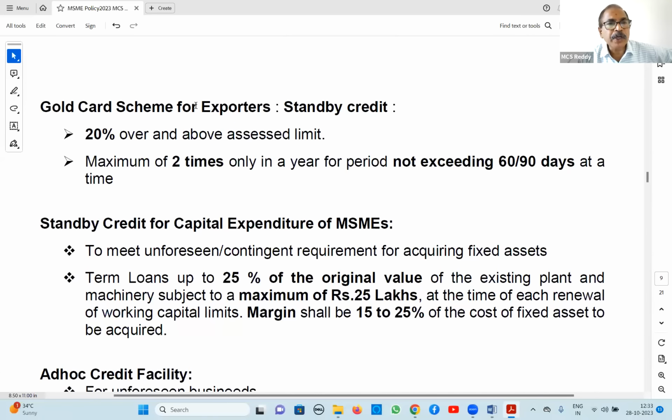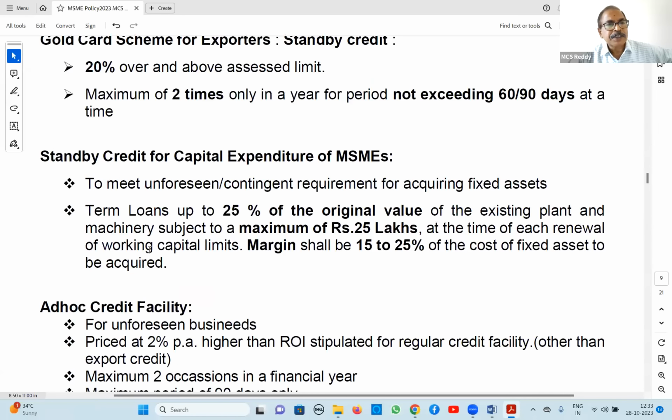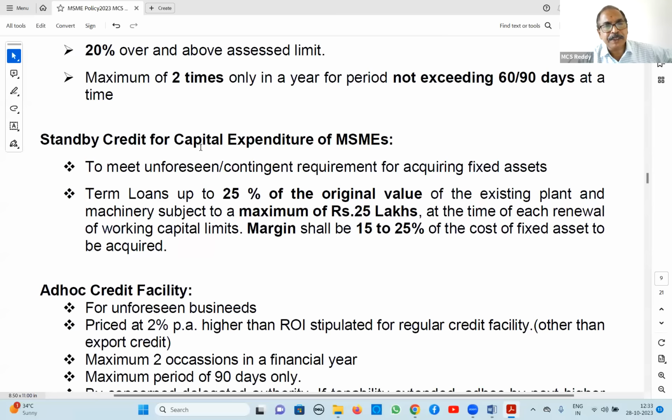Next, gold card scheme for exporters. This is a last year recalled question. Standby credit here also, 20% for gold card exporters. Otherwise, for exporters, 10% only. But for gold card exporters, 20% over and above the assessed limit we will give. He can avail that maximum 2 times only in a year for a period not exceeding 60 or 90 days, just like ad hoc. Next, standby credit for capital expenditure. This I will cover in schemes, capital expenditure.